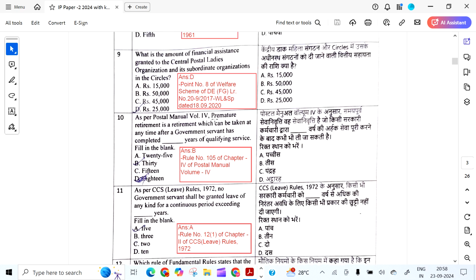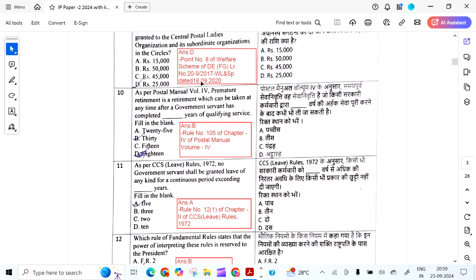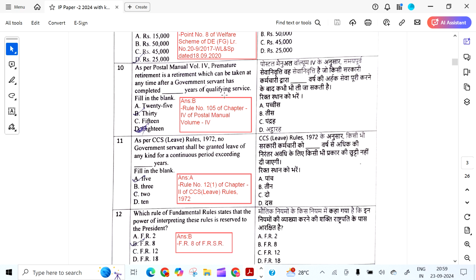What is the amount of financial assistance granted to the Central Postal Ladies Organization and its subordinate organizations? It is 25,000. And it is given in the welfare OM dated 18/9/2020.